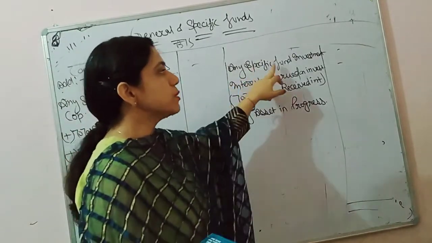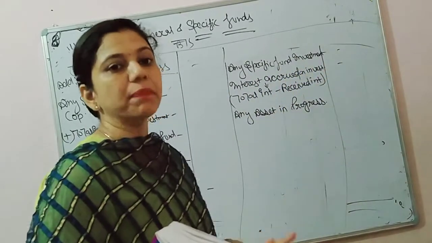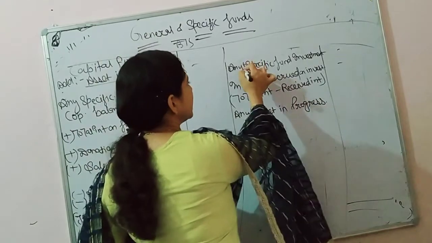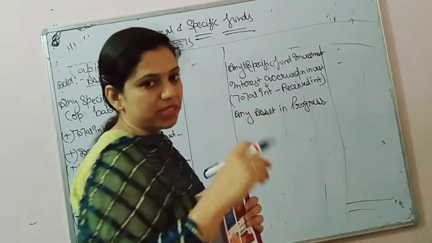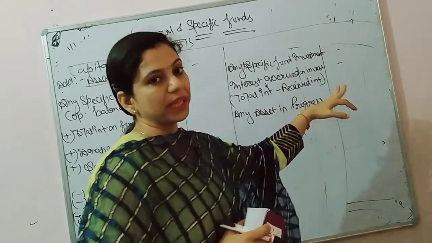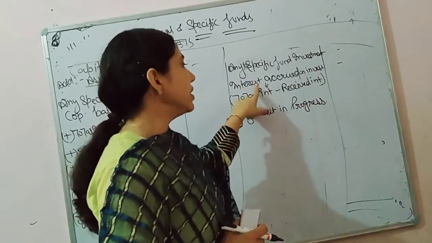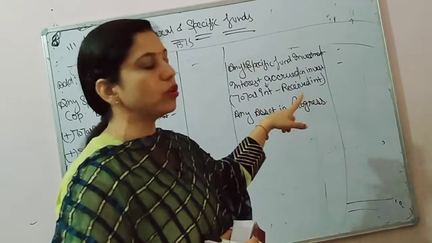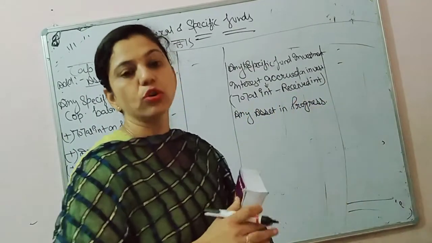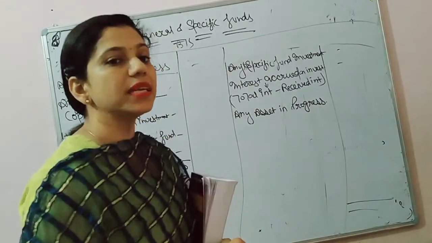Here, for any specific fund investment like match fund investment or any investment, keep it in mind that the percentage should always be given with the investment. So interest accrued on investment should be there. How will you calculate interest accrued? Total interest minus received interest.